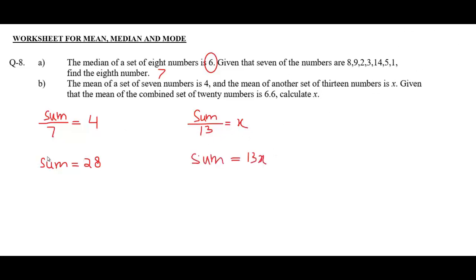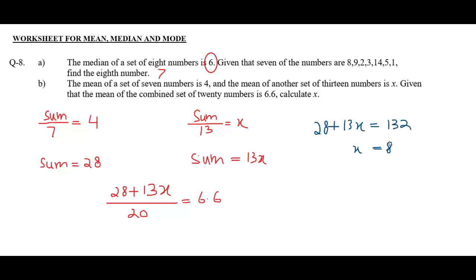Now we have obtained the sum of the 7 numbers and the sum of the 13 numbers. Given that the mean of the combined set of 20 numbers is 6.6, calculate x. So 13 values plus 7 is 20 values, and the sum of these 20 values is 28 plus 13x. The total number of values is 20, and the mean of these 20 combined values is 6.6. Now, just by cross multiplication and further simplification, x will be 8.